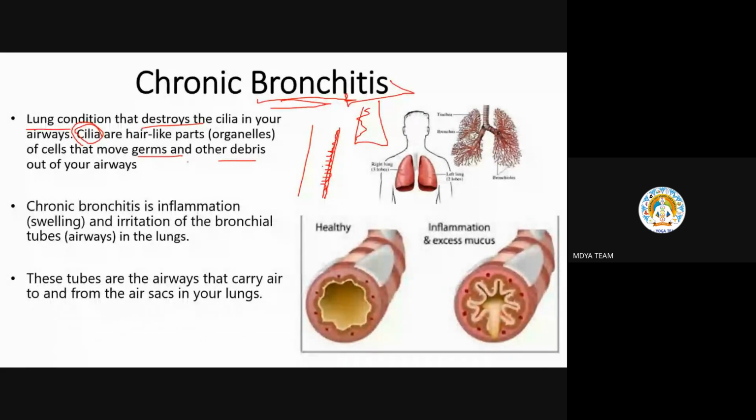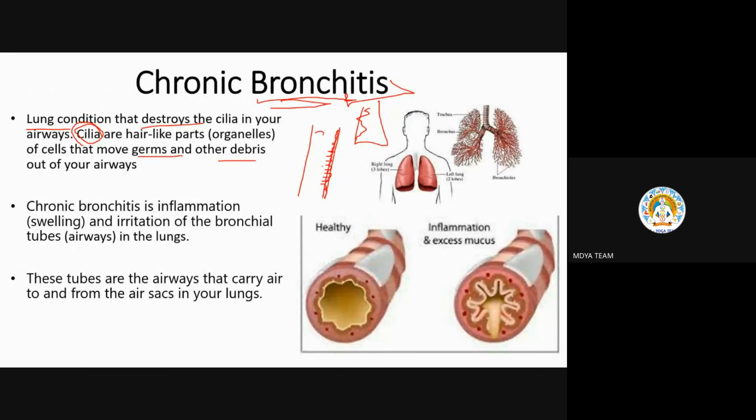So what happens further? They are not able to remove the germs. Of course, if cilia are destroyed, the germs will not be removed, and dust particles or whatever extra unwanted particles will not be removed properly, as the cilia are being destroyed. So chronic bronchitis is an inflammation. Further, as cilia are destroyed, our body will react, of course.